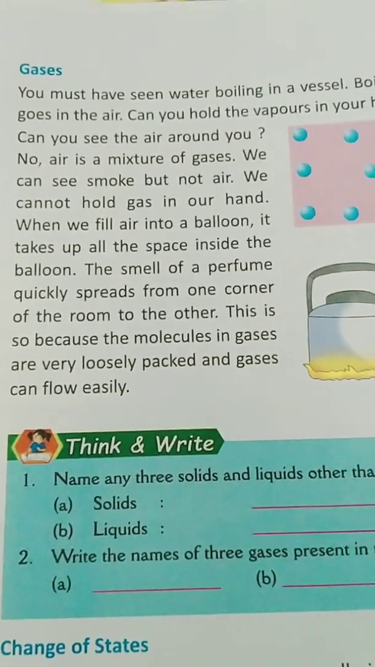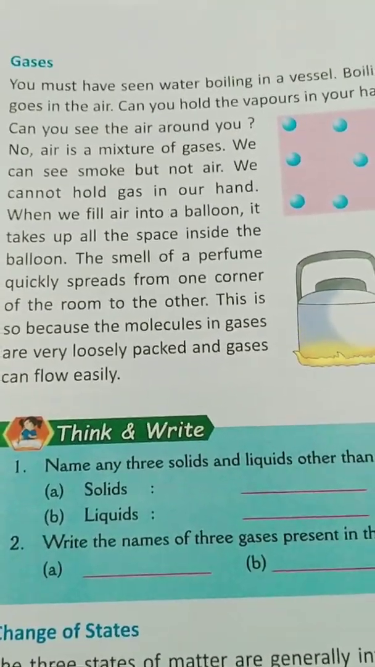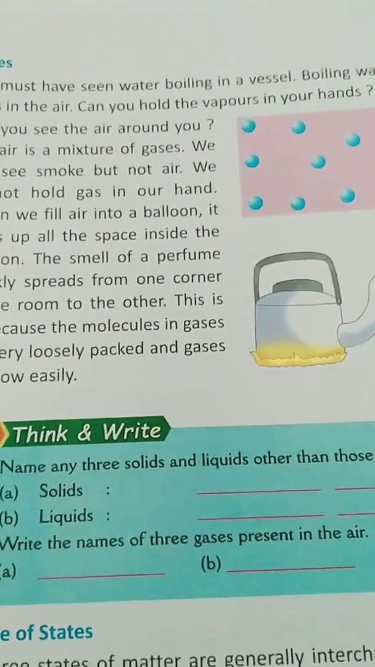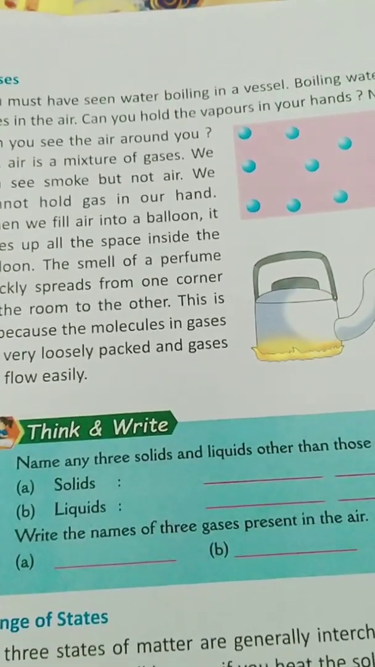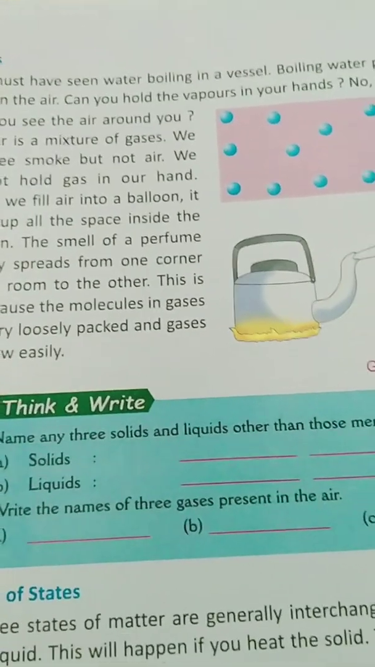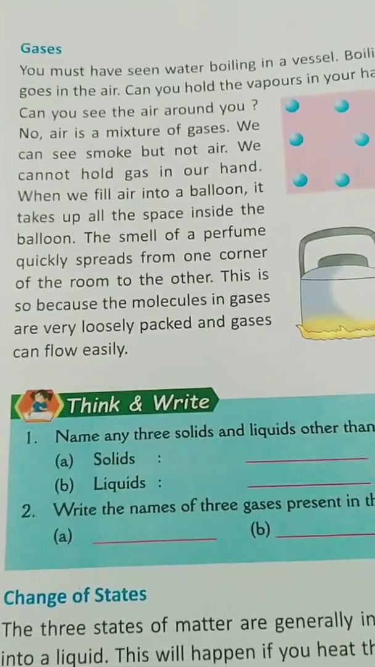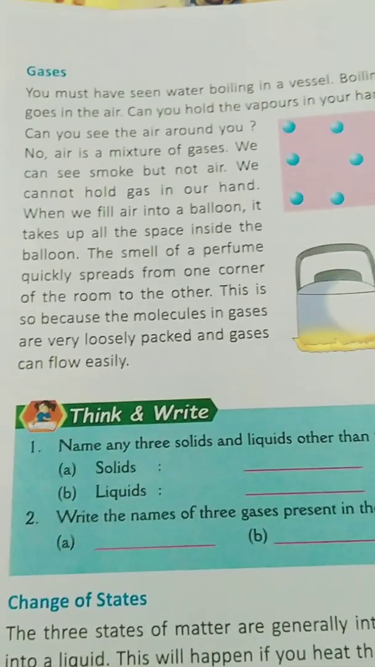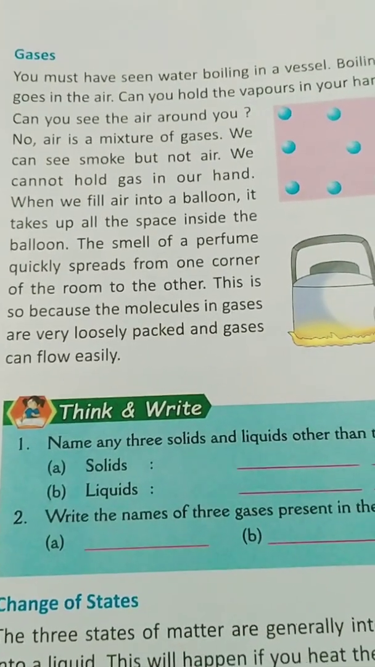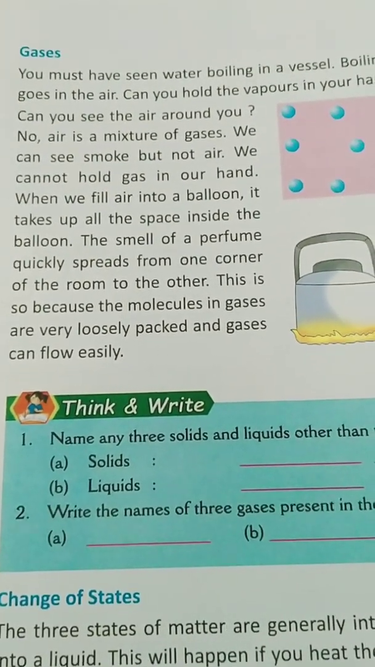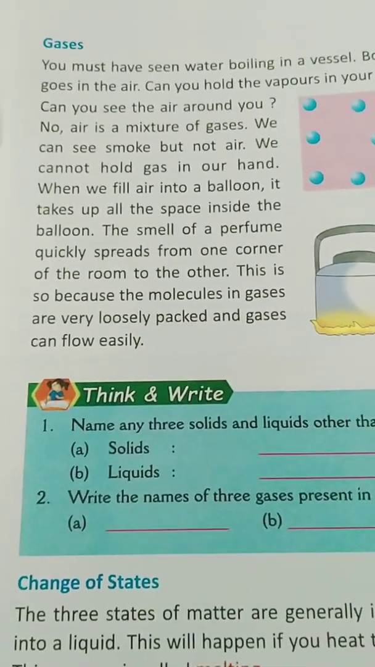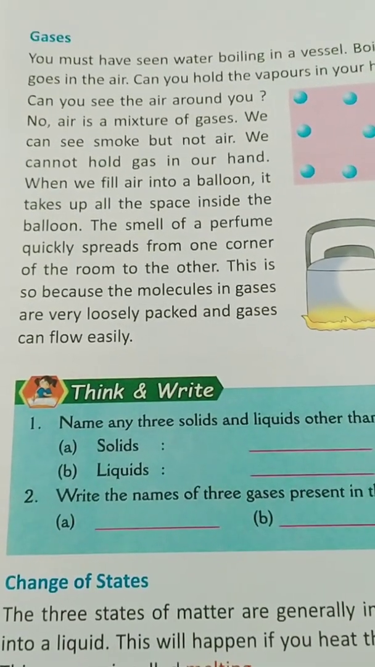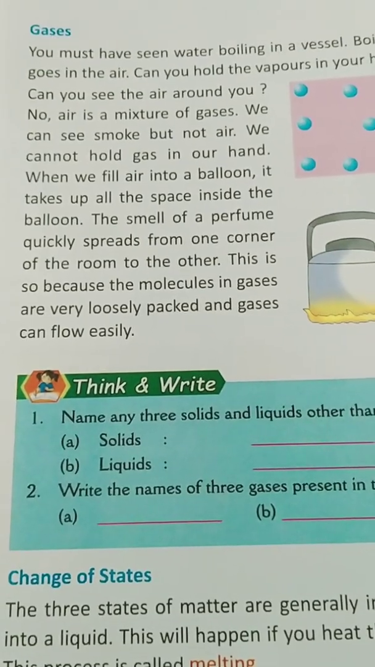Now gases. You must have seen water boiling in a vessel. Boiling water produces vapors and goes into the air. Can you hold the vapors in your hands? No, you cannot. Can you see the air around you? No. Air is a mixture of gases. We can see smoke but not air. We cannot hold gas in our hand. When we fill air into a balloon, it takes up all the space inside the balloon.